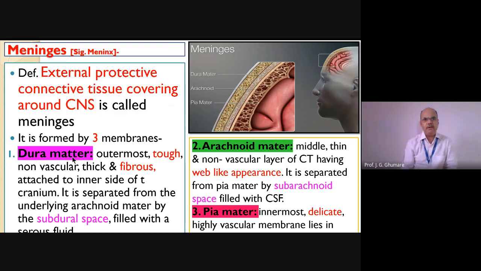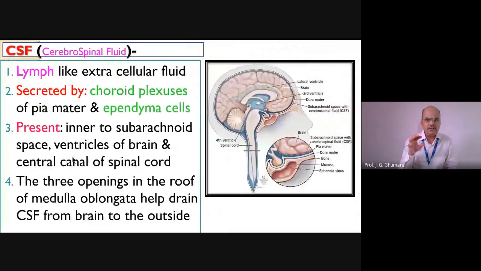Three, the ones which are from outside to inside, or they may be asked from inside to outside. The outermost is called dura mater, the middle one is called arachnoid mater, and the inner one is called pia mater. And then we'll have a fluid in these spaces present in the meninges, in addition to whatever gaps are present in the brain. These gaps are also called ventricles, remember, ventricles. And the fluid present here is called CSF, cerebrospinal fluid.